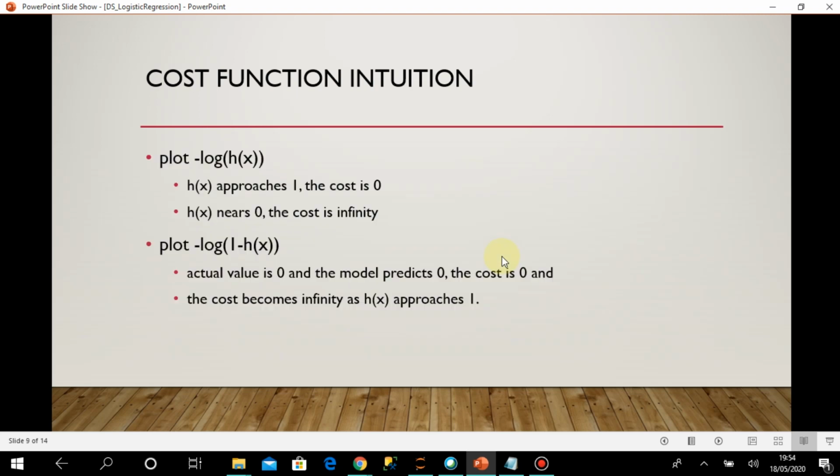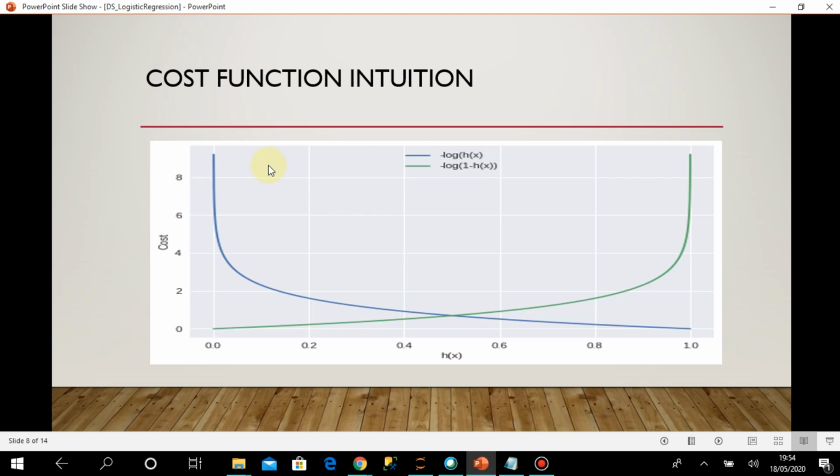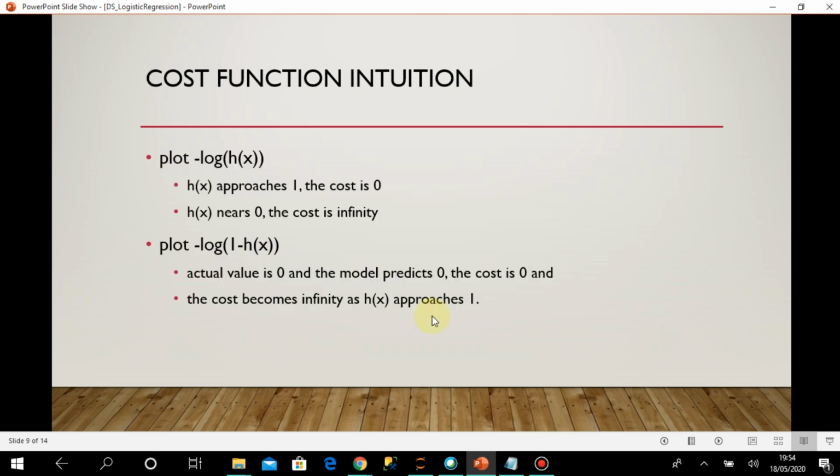Okay, this is what is written here also. This is the first plot, the blue line. It is written that when hx approaches 1, the cost is 0, and when hx nears 0, the cost is infinity, of course, because this function is for y equal to 1. So when y equals 1 and our predicted outcome is also 1, then the cost is 0. And when our predicted outcome is 0 and the actual outcome is 1, then the cost is very high.